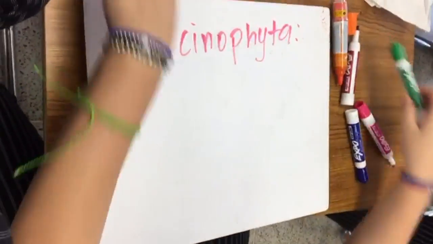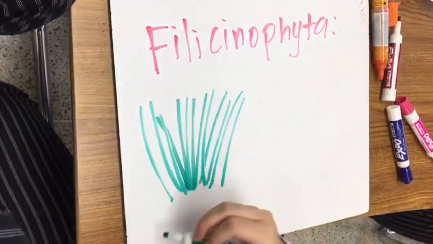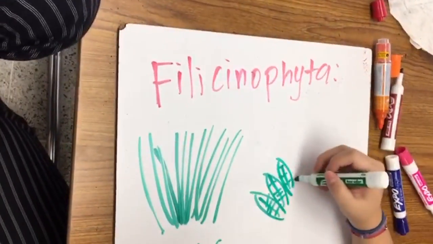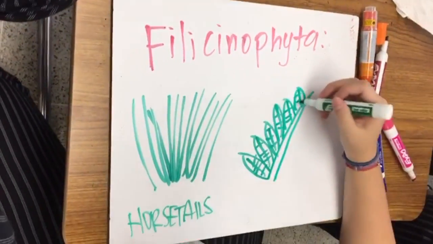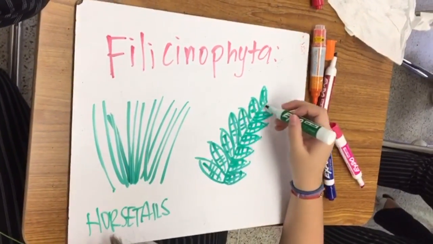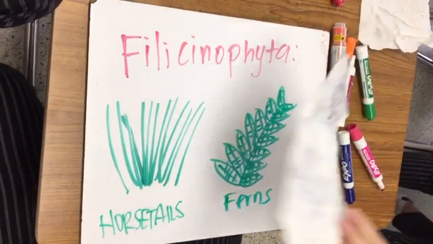Filicinophyta have roots, stems, and leaves, and possess internal structure. Some have fibrous roots, while others produce an underground stem called a rhizome. They reproduce by producing spores. Some examples are club mosses, horsetails, and ferns.